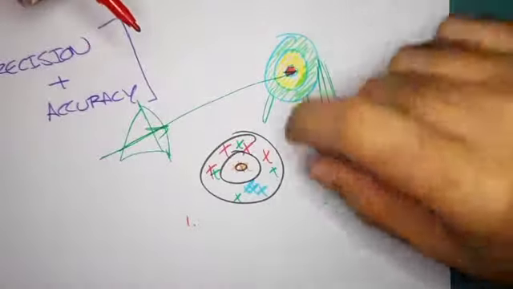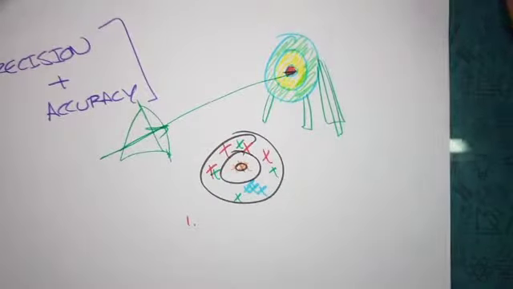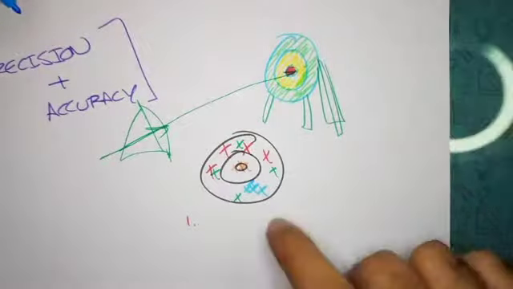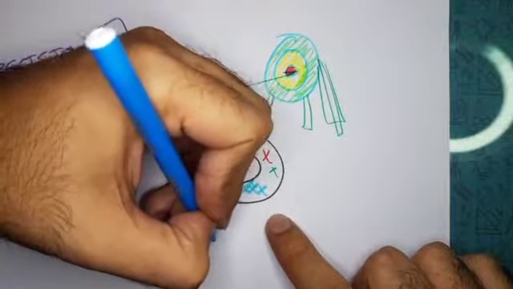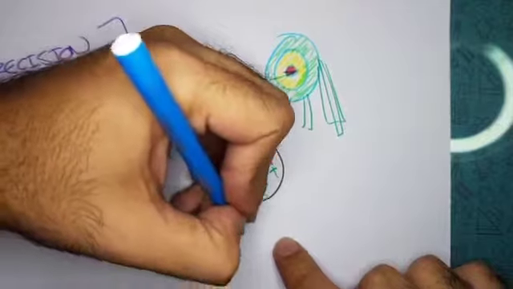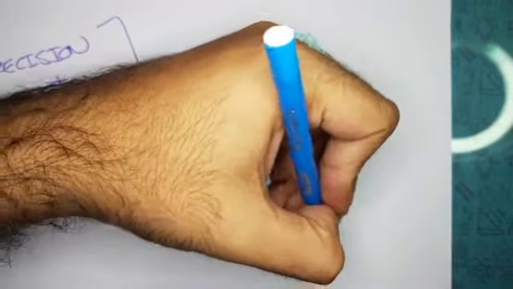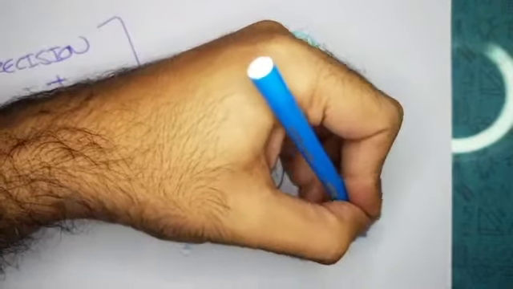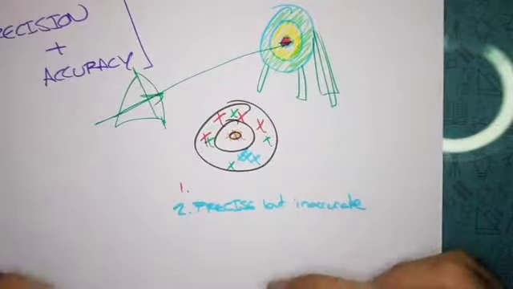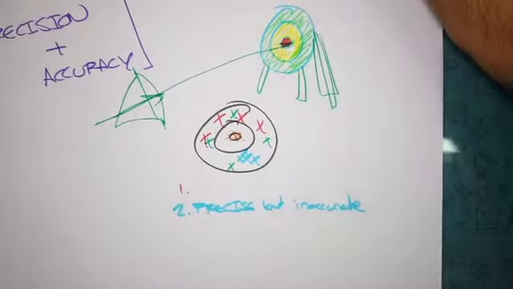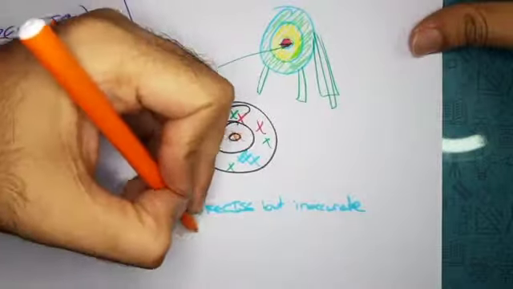So, yes, the red one. Well, let's start with the easy ones first. What do you think the blue one is? The blue one is precise. Precise, correct. Not accurate. Excellent, man. You're pretty smart. Precise but inaccurate, or not accurate, that's absolutely fine, right? What about the orange one? That's both precise and accurate.